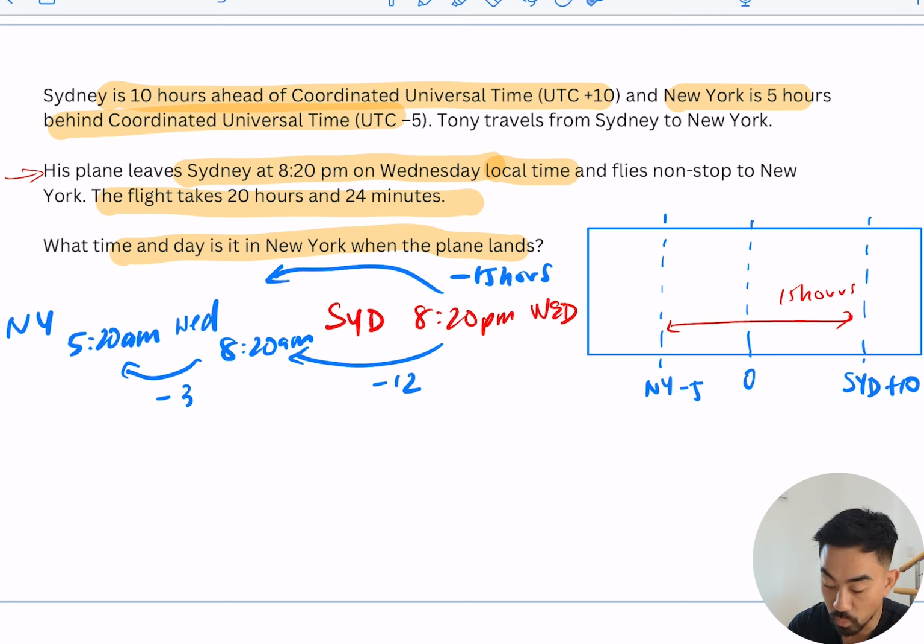Now, once that's worked out, I know the plane is leaving at the equivalent of 5:20 a.m. on a Wednesday, and the flight takes 20 hours and 24 minutes. So now I just need to add on from here 20 hours and 24 minutes. I'll do 20 hours first. Okay, so to add the 12 will get me to 5:20 p.m. Maybe I'll just break this up in chunks so you can see. So I need to add 20 hours